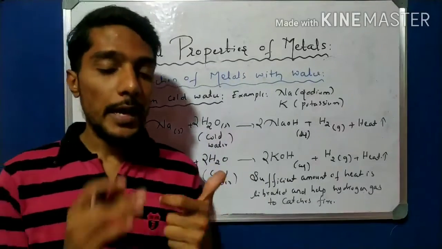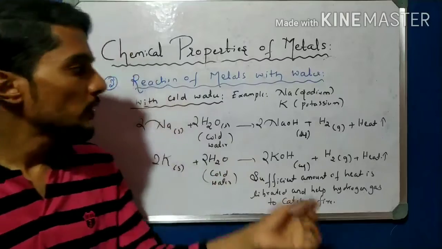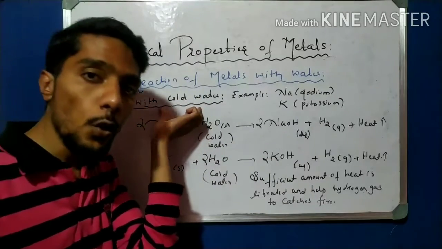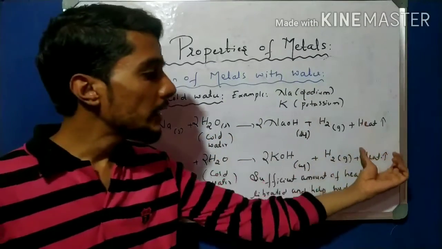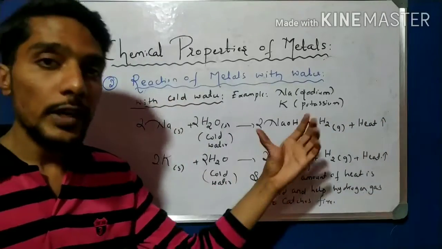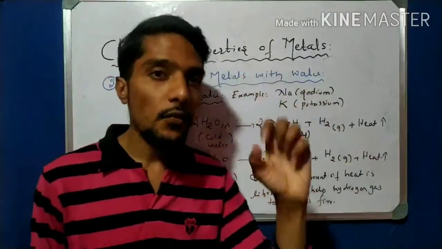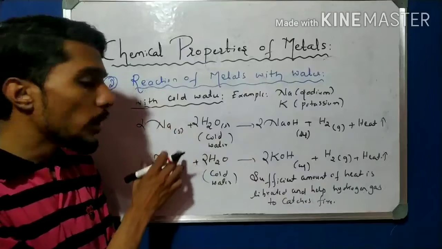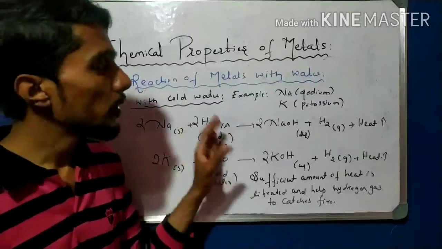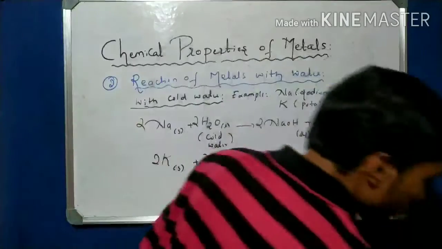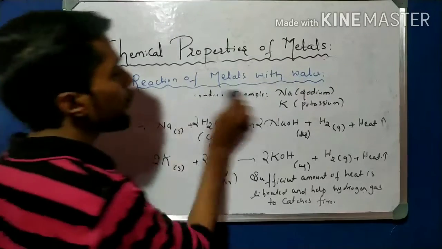In the examination, the question may be: name the metals which react with cold water and write the chemical equations involved. The metals which react with cold water are sodium and potassium, and these are the reactions. A sufficient amount of heat energy is liberated and helps the hydrogen gas catch fire. Because of that, sodium and potassium are kept in kerosene. That is a very important point you have to remember. This is about cold water. Please pause the video and write down this very important point, number 1. Now I can remove this one.